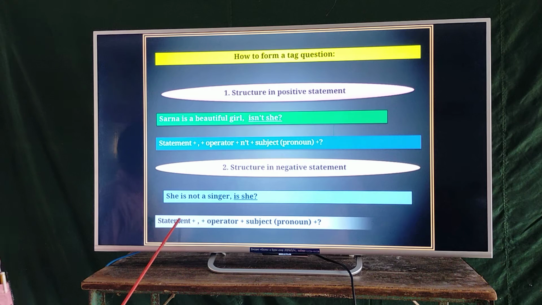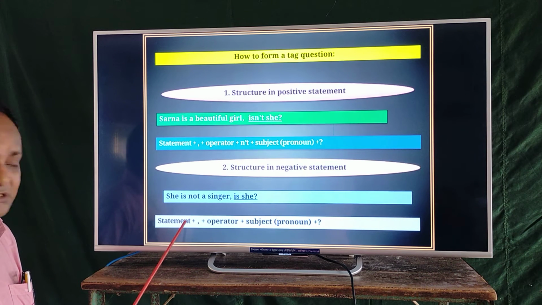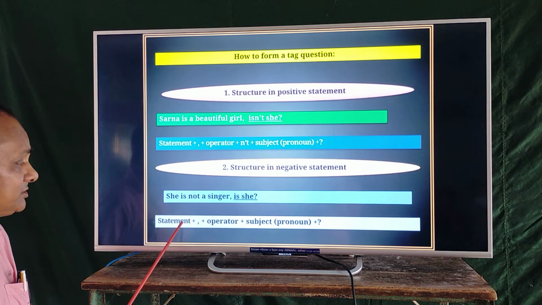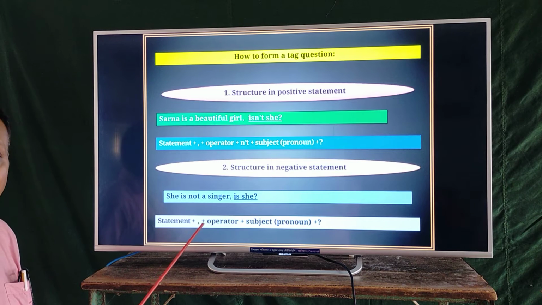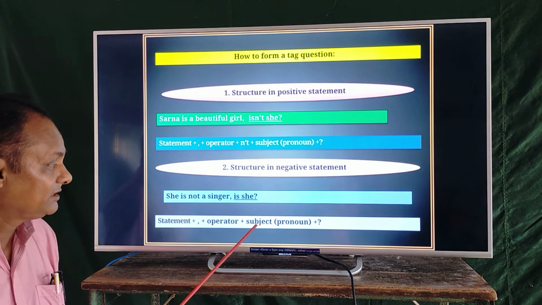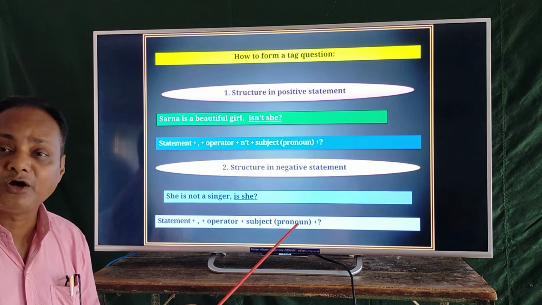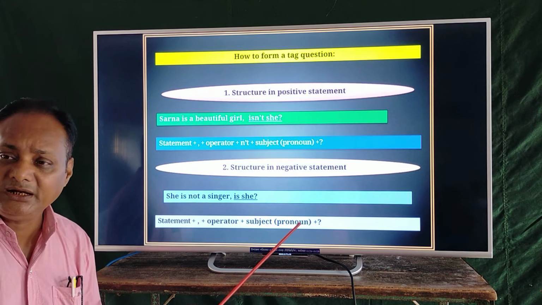It is the rule to form a tag question: a statement, comma, operator and subject's pronoun form. Clear?